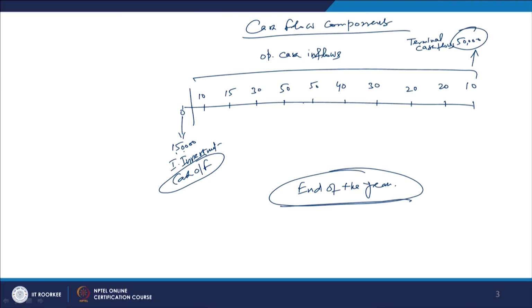Three important things are to be taken into consideration: the cash outflow, then the operating cash inflows over the operational period of the project, and then the terminal value of the project. These three important cash flows are to be taken into account while estimating the cash flows for projects or capital investment proposals, whether by existing firms or new firms.